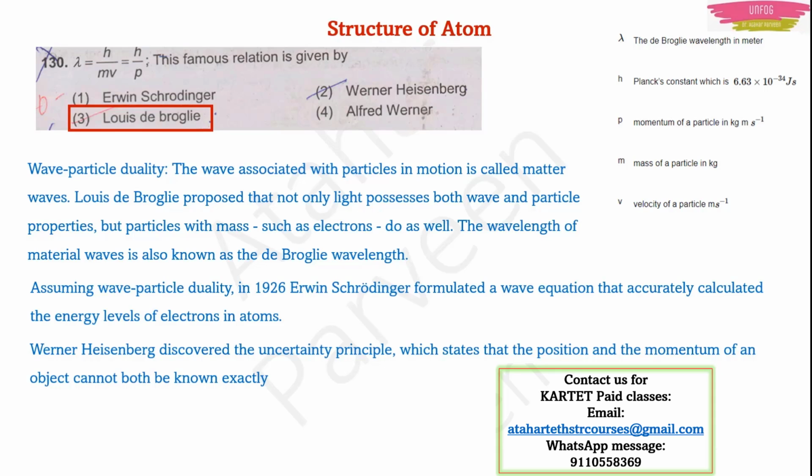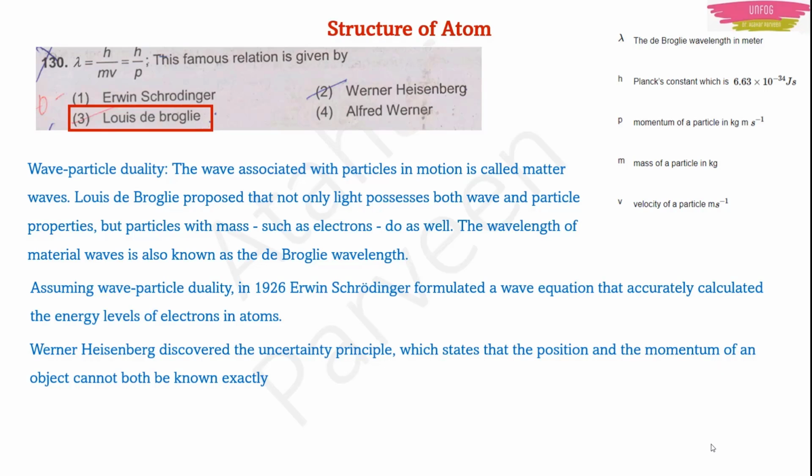At the time when you note down the position, you cannot note down the value of momentum. At the time you note down the value of momentum, you cannot note down the value of position. At that particular time, you can't do it. It is uncertain, right? That's why this principle is known as the principle of uncertainty. It is given by Werner Heisenberg. Basically, here also the example you have to take is the electron only. Electrons are the examples here for this wave equation also and for the uncertainty principle also.